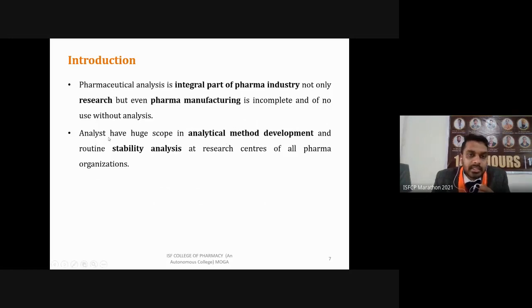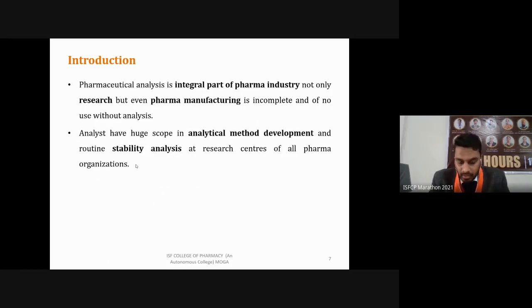They have huge scope in analytical method development and routine stability analysis at research centers of all pharma organizations. So for example, you are introducing a new product in the market. Let's say we develop a new formulation or new drug that we are going to introduce in the market. How can you introduce it? Before that, you have to perform analysis for its quality and safety. But it is a new drug, so you don't have an already established method. That's why we have to develop a method. That's where the analyst comes in, because they have to work on that drug or molecule and develop a method for that new molecule.